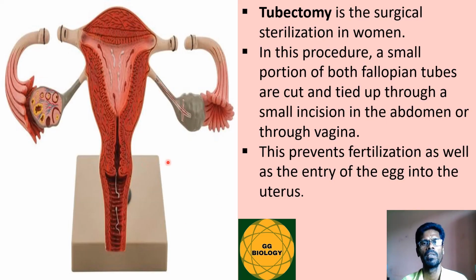Tubectomy is the permanent birth control method for human females. In this procedure, a small portion of both fallopian tubes is cut and tied through a small incision in the abdomen or through the vagina. This prevents fertilization as well as the entry of the egg into the uterus. No more egg is allowed through, and sperm entry is also prevented by the tubectomy.